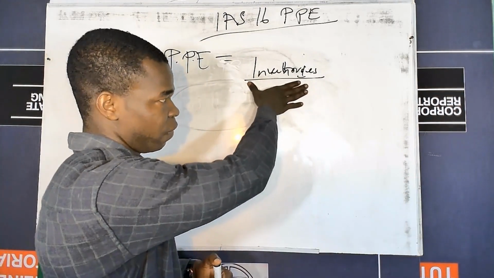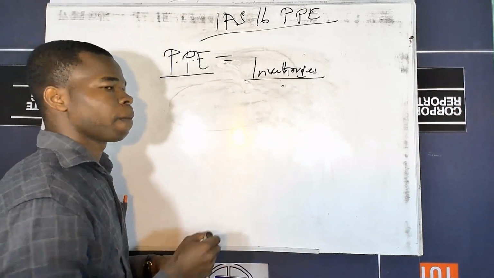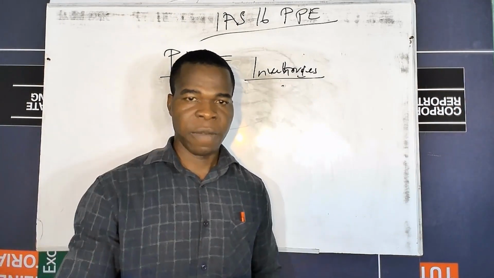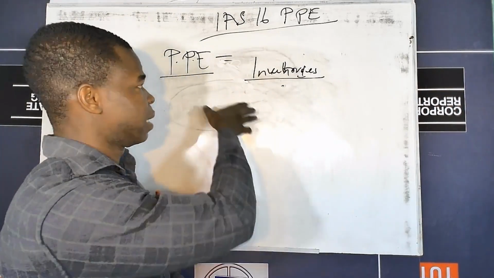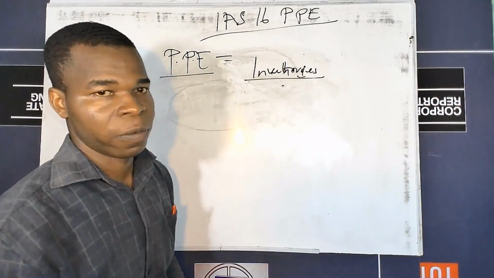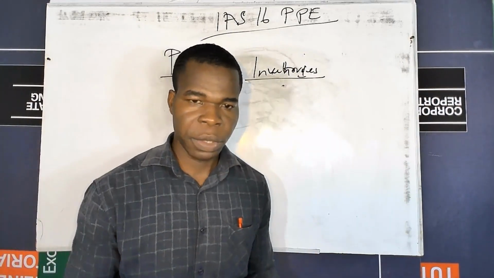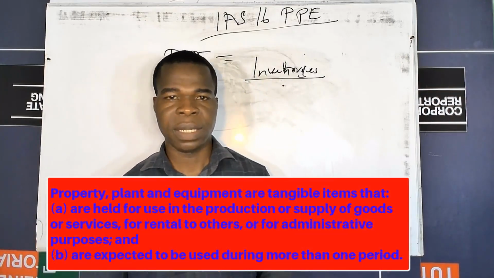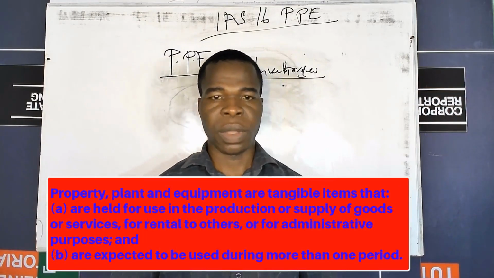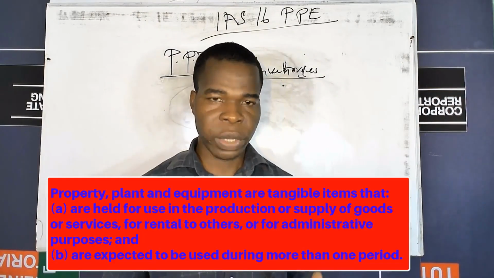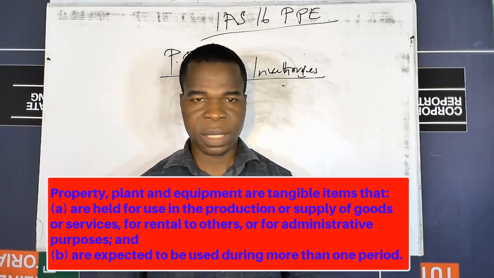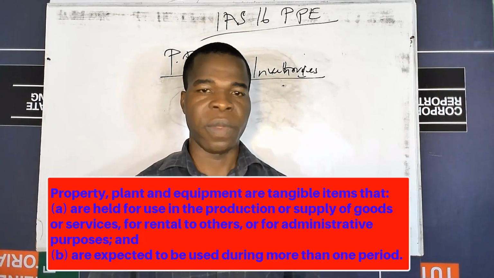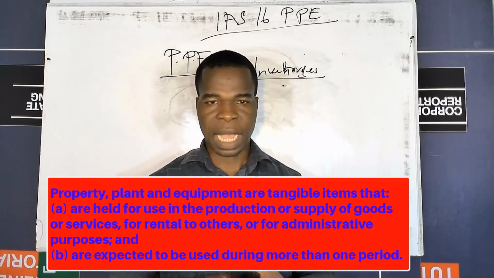But when it comes to PPE, the economic benefits associated with them are enjoyed for more than one accounting period. So when we talk about PPE, we are saying that it's a tangible item held in the business for either the production or supply of goods and services, for rental to others, or for administrative purposes, and the economic benefits associated with them are enjoyed for more than one accounting period.